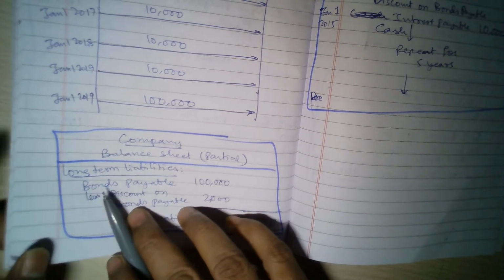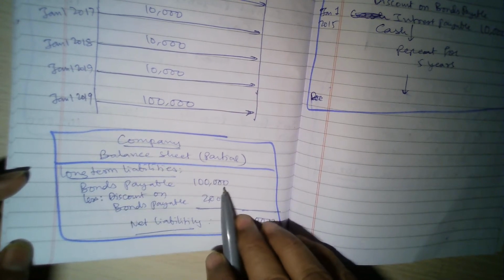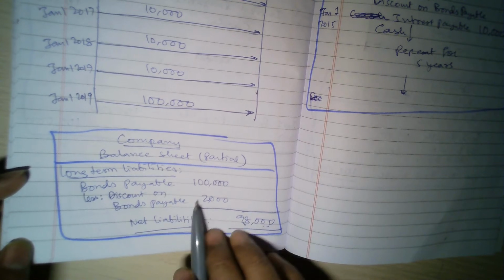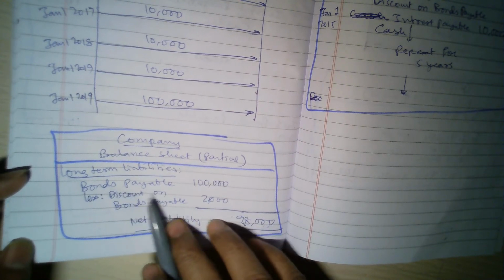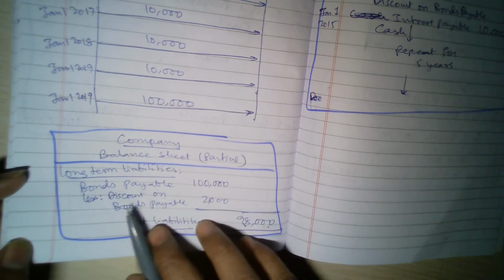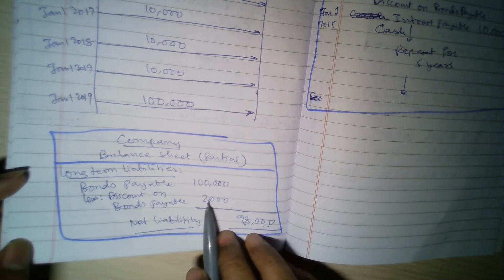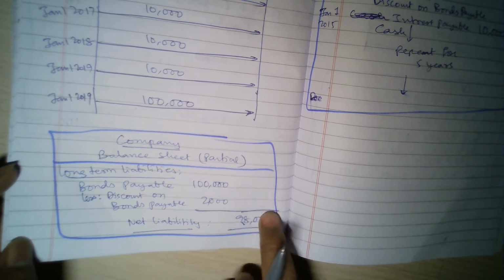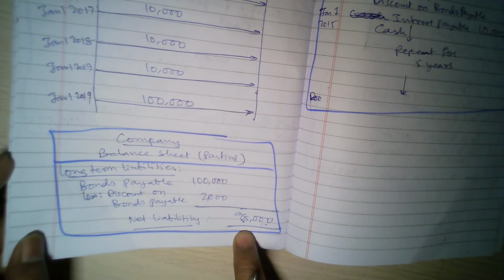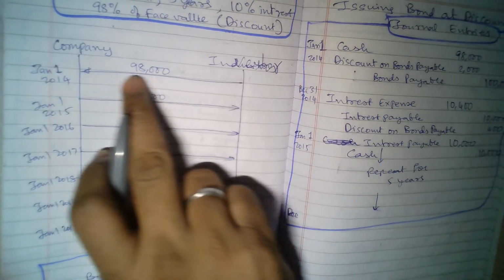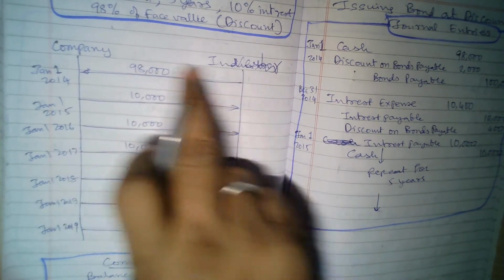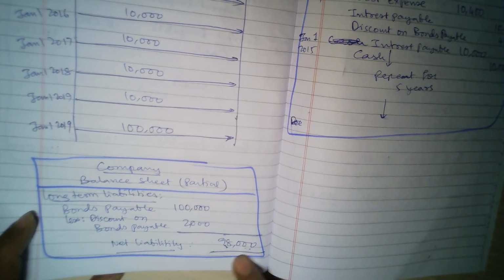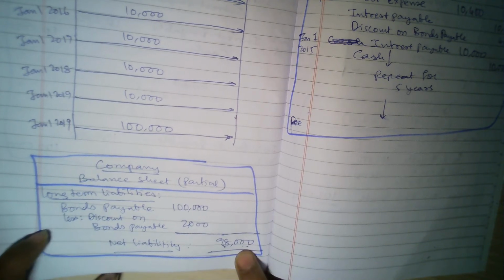So what you do, you write bonds payable face value of 100,000, but you also make one more entry: discount on bonds payable. It's just like equipment and depreciation. So this is bonds payable and discount on bonds payable, you reduce it so that the net liability will be only 98,000. This solves the problem, because you received the cash of 98,000 initially, so your cash account asset will increase by 98,000. So your liability should also increase by only 98,000 so that your balance sheet is maintained in balance.